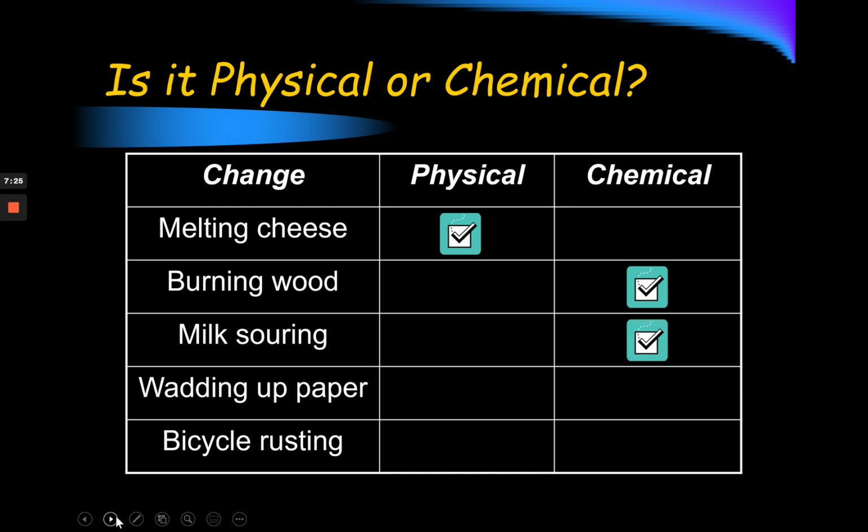Sour milk is chemical. Wadding up paper. Wadding up means to take a piece of paper and screw it up into a ball. Ultimately, after I do that, the paper's still paper. And then a bicycle rusting, that would be chemical because we're creating something new. When a bicycle rusts, we're creating iron oxide. That's the iron from the bike reacting with the oxygen in the air.